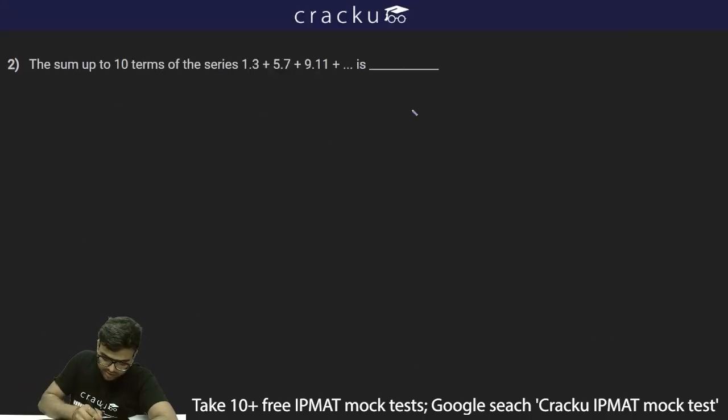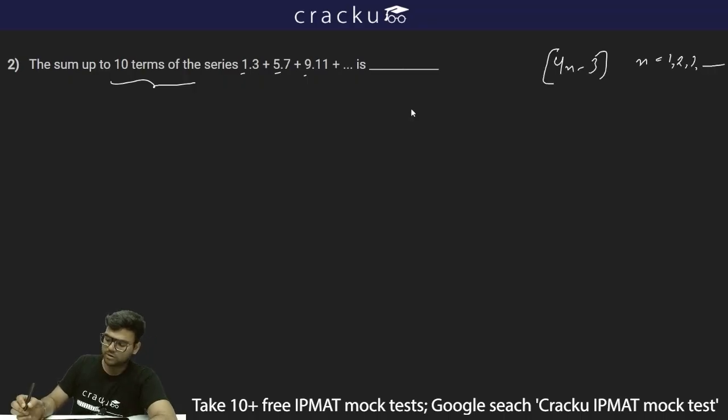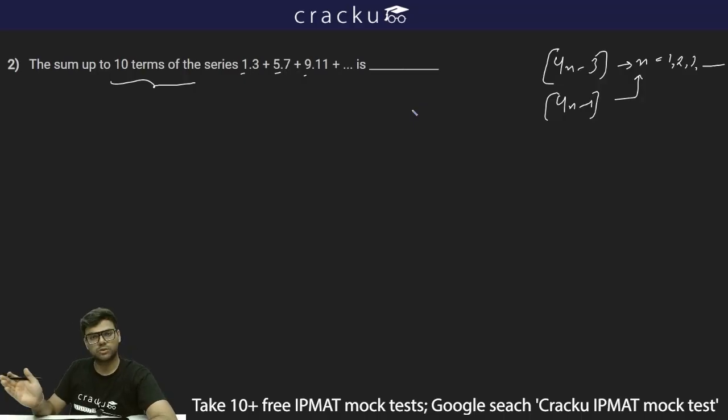The next question is saying: the sum of 10 terms of the series 1 into 3 plus 5 into 7 plus 9 into 11, up till the first 10 terms, will be. So 1, we can see 1, 5, 9. This can be written as 4n minus 3, where n is equal to 1, 2, 3 and so on. And 3, 7, 11 can be written as 4n minus 1, where n is again equal to 1, 2, 3, 4, 5, 6 and so on.